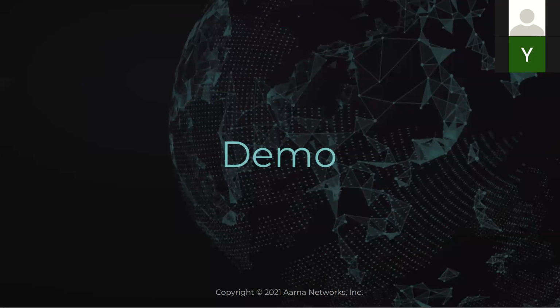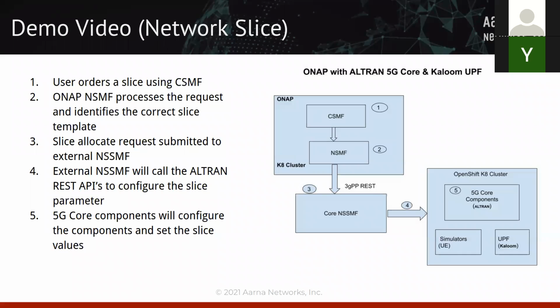Okay, next we'll go and see the demo now. Let me show you quickly what the setup of the demo looks like. We have ONAP running in the K8s cluster, where CSMF and NSMF are there, and we'll be ordering a slice. The slice is going to be created from the use case UI, from the respective portal of CSMF and NSMF, translated into the SO, and from the SO it will come and talk to the core NSSMF.